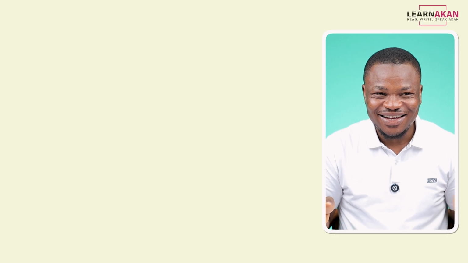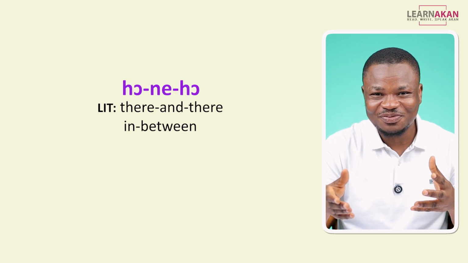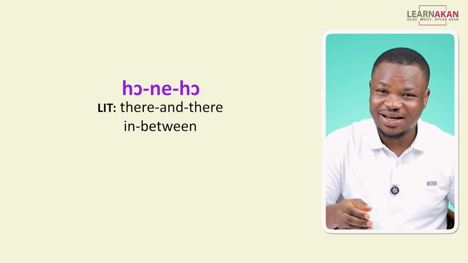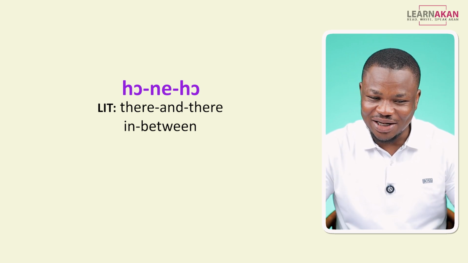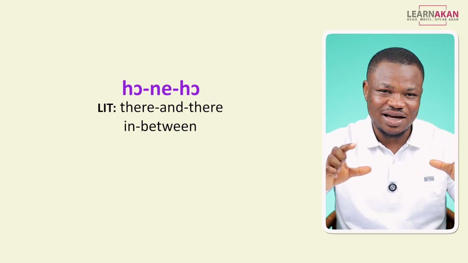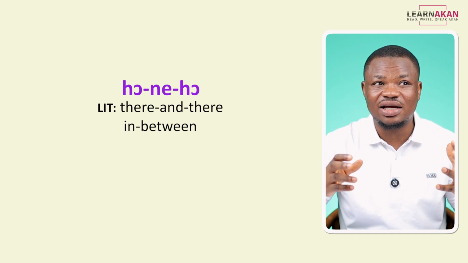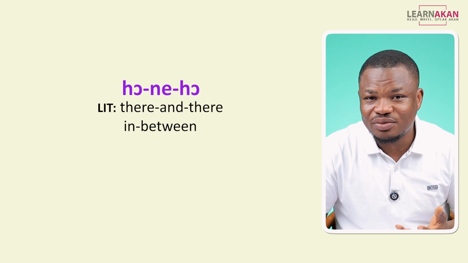All right? Now, do you remember honeho? I told you when you use honeho, it means you are neither here nor there, right? But I said context has to be established before you can use this. You can't just out of the blue say, oye honeho, for example.